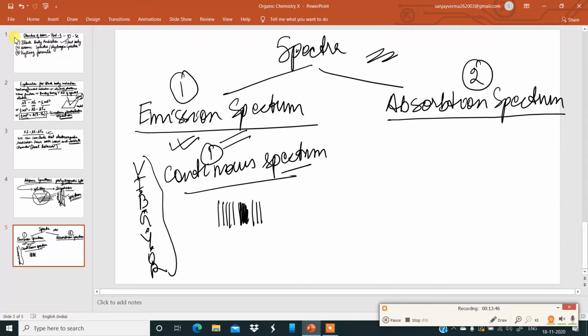Again there are sharp lines, and then again dark bands. This is called line spectra.